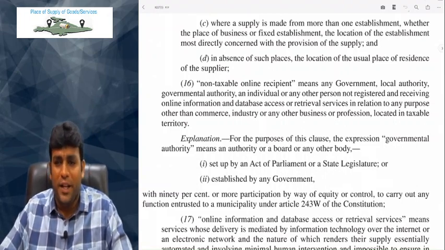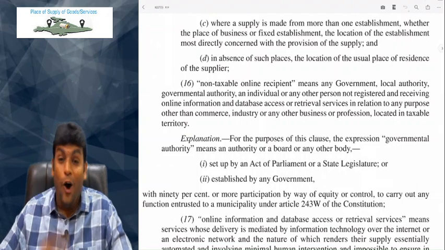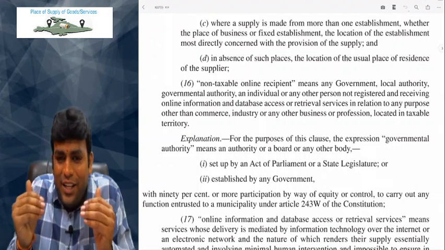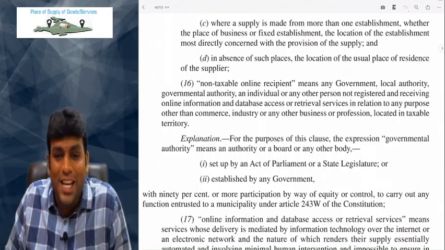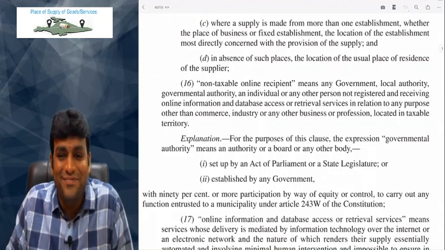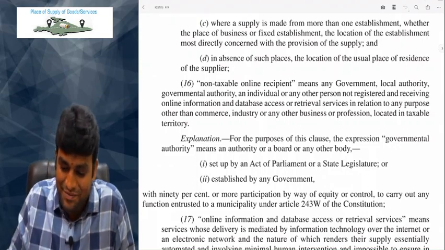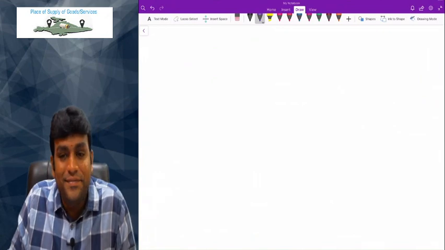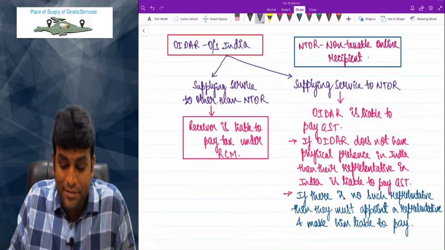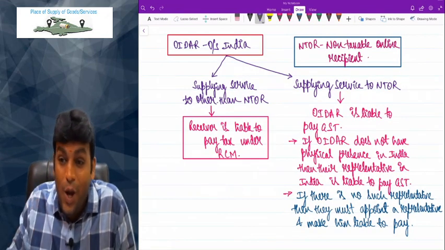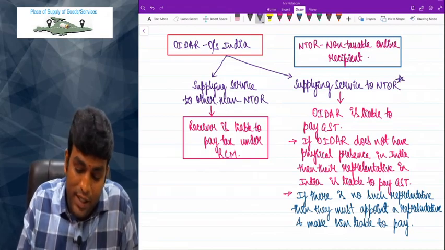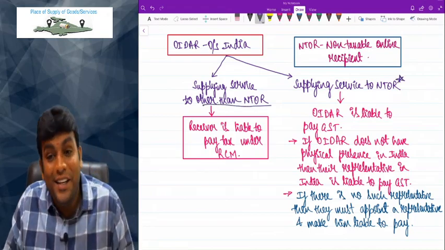Please write, important. So if OIDAR is given to NTOR, the supplier is liable. But if OIDAR is given to other than NTOR, then who is liable? The recipient is liable under RCM. So that's what we wrote here. If OIDAR is given to NTOR, the supplier is liable. But if it is given to other than NTOR, the receiver is liable.